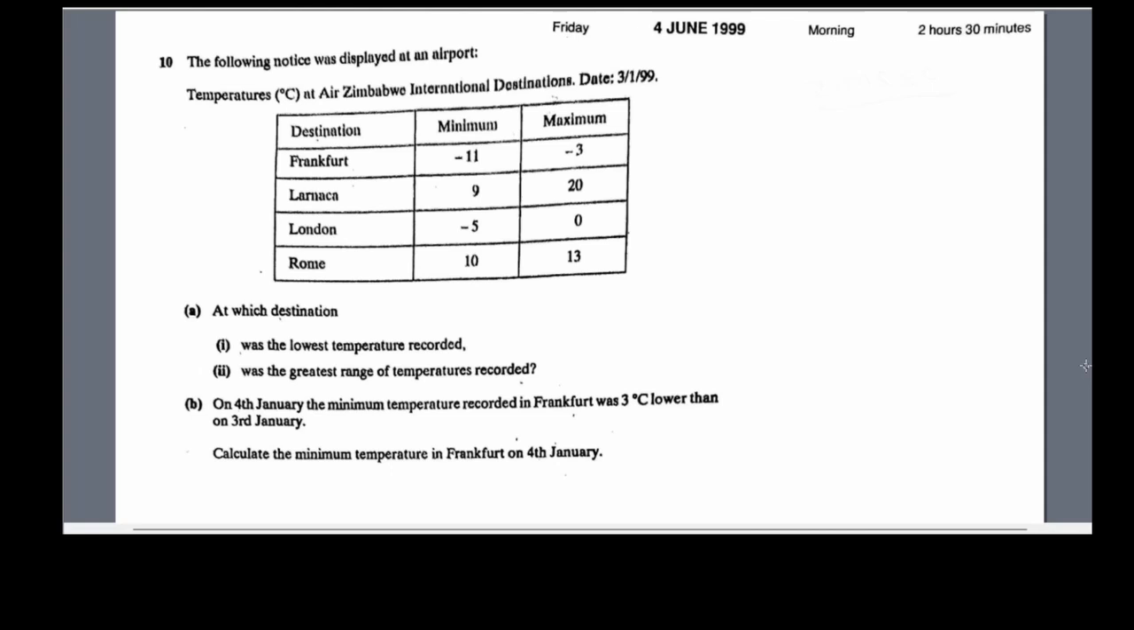So when we are asked about the destination where the lowest temperature was recorded, obviously it's Frankfurt, because the maximum temperature at Frankfurt is minus 3 degrees Celsius. The maximum at Larnaca is 20, at London it's 0, and Rome is 13. So since the question is asking about the lowest temperature recorded, obviously for 10A, our answer, part 1, would be Frankfurt.